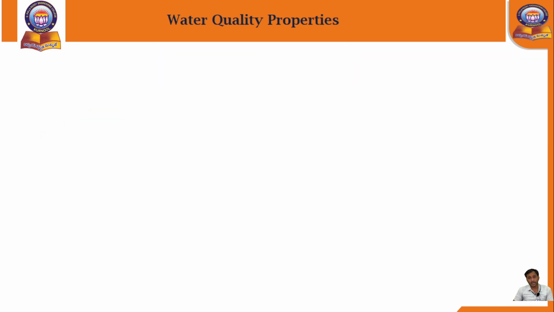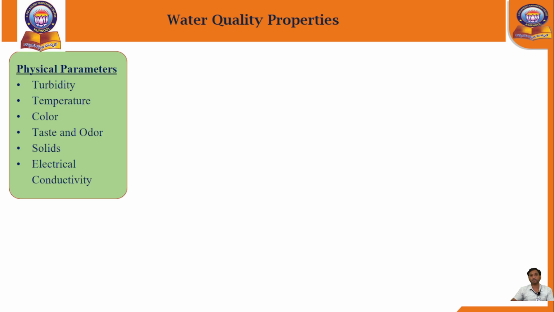What are those characteristics of quality properties? Number 1, physical properties. What types of tests will be done for the physical parameters? Turbidity test, temperature test, color test, taste and odor test, solids test, and electrical conductivity test. So these are the physical types of tests.